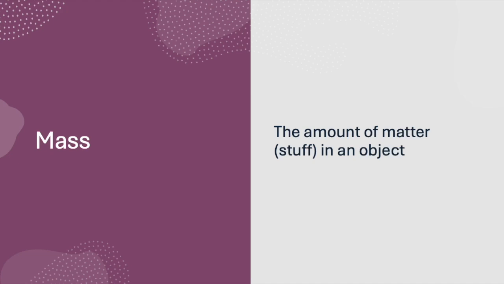Mass is how much stuff is in something. A toy car has less stuff in it, so it has less mass. A real car has a lot more matter or stuff, so it has more mass. We can think of mass as how heavy something is.